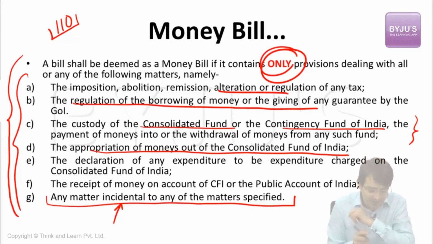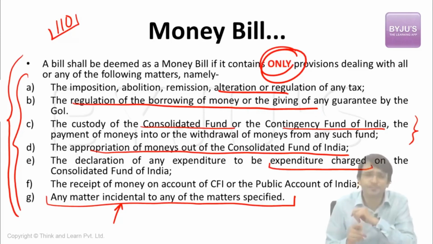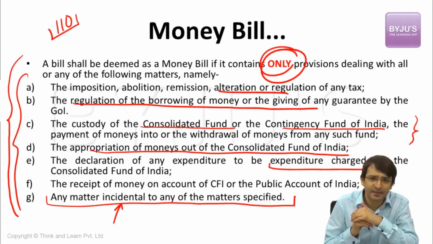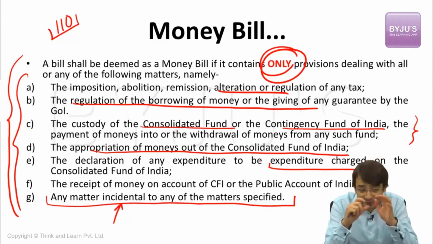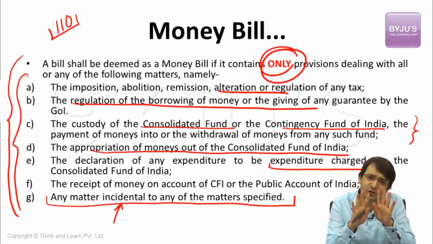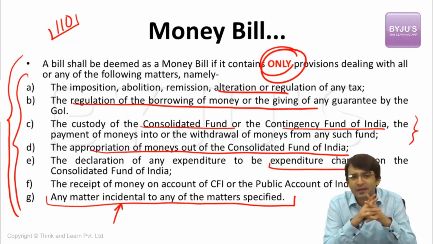There is also another concept here: expenditure charged. But this we will discuss after an hour, when we discuss the budget. There we will talk about what charged expenditure is. But if any expenditure is declared as charged expenditure, that is also a money bill. It looks confusing, but I will make it even simpler.